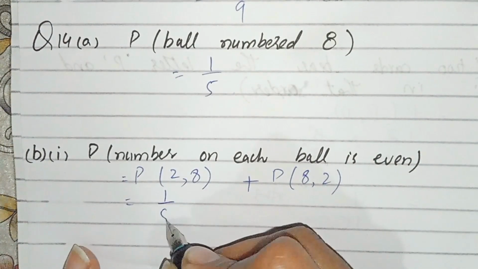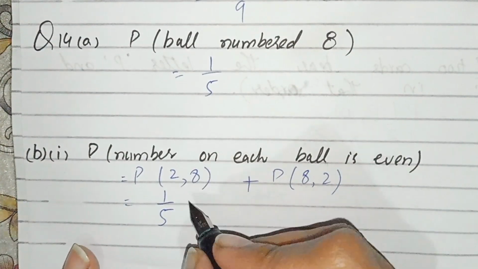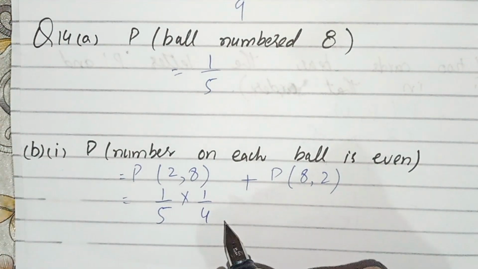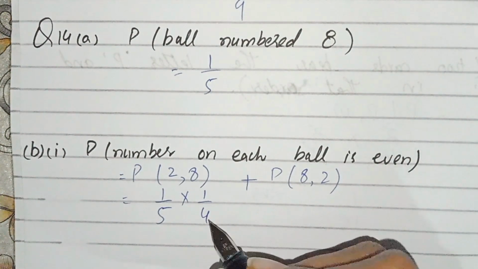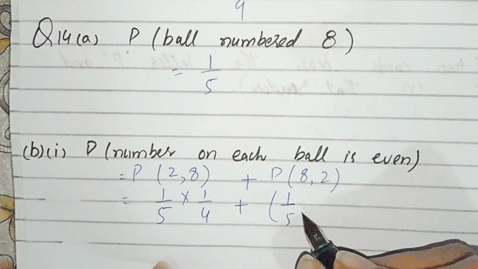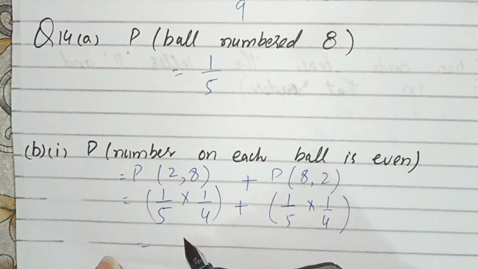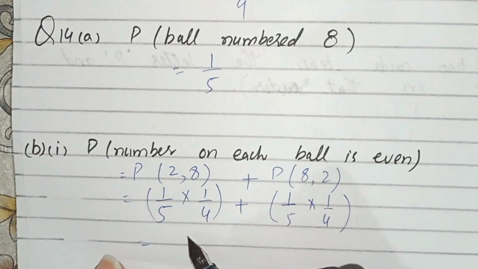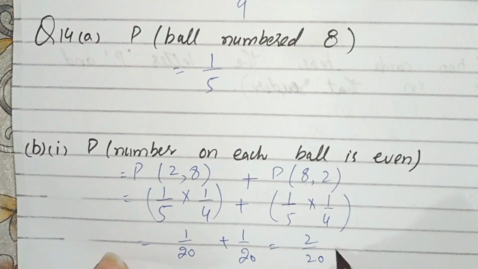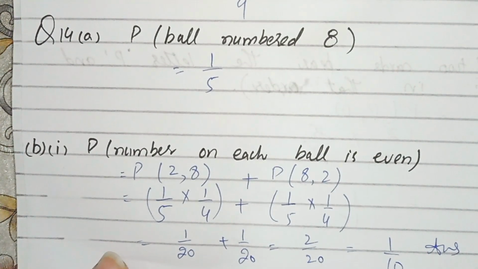Now we can write it as 1 by 5, because one ball is of number 2, and the probability of 8 is 1 by 4. In the denominator the number is less than 5, because one ball is taken out. That's why this is 1 by 5 and 1 by 4. Now we have to calculate it. We get 1 by 20, and 1 by 20 gives 2 by 20, and by simplifying it we get 1 by 10. And this is the probability of part number 1.